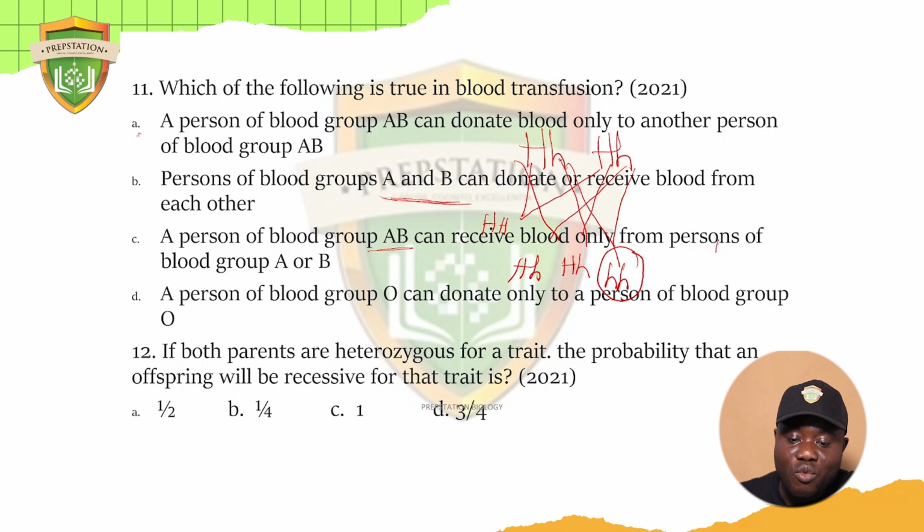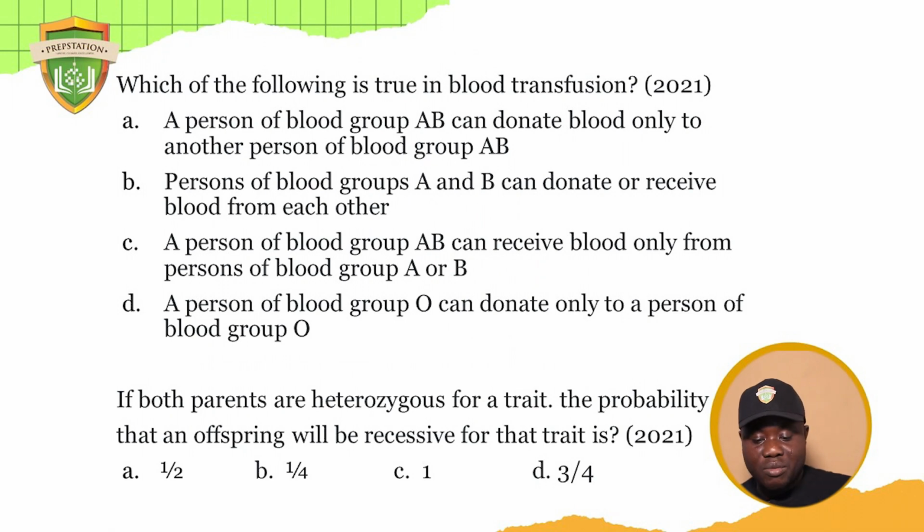And that is what? 1 over 4. So the correct answer for this question is option B. Okay, that's the correct answer for that question.